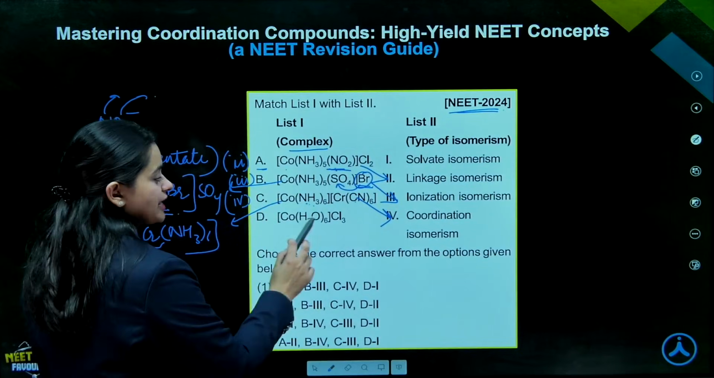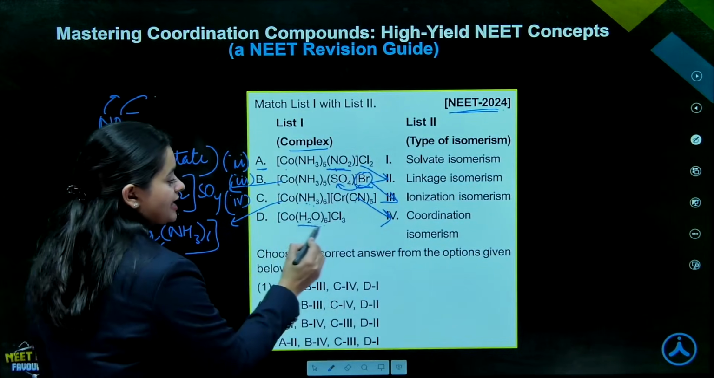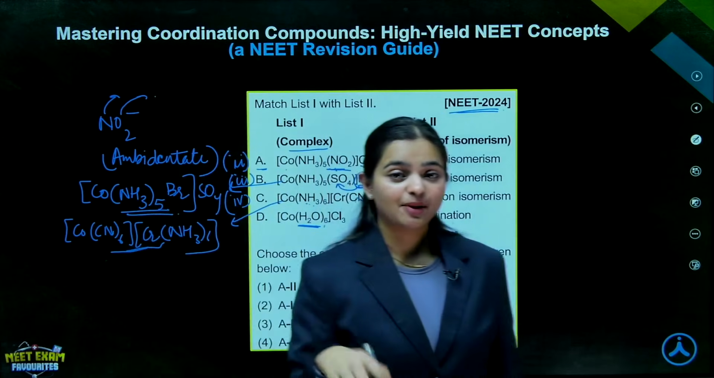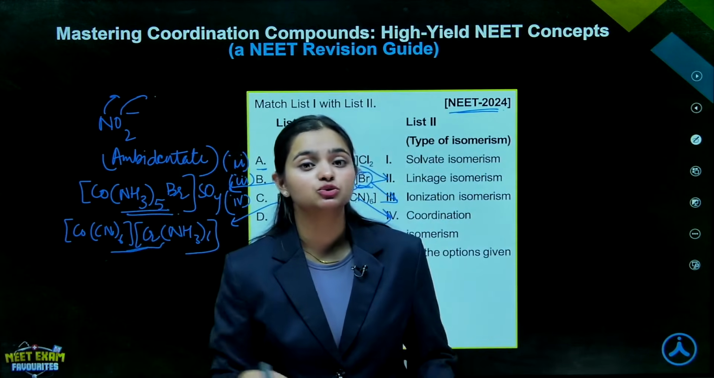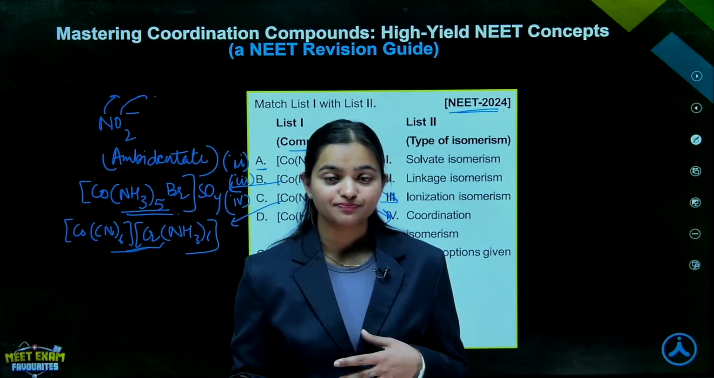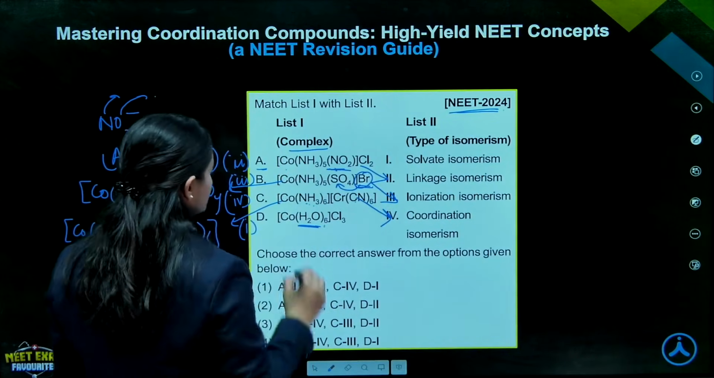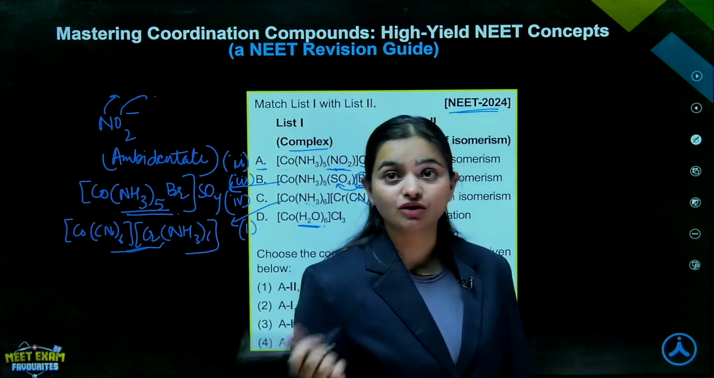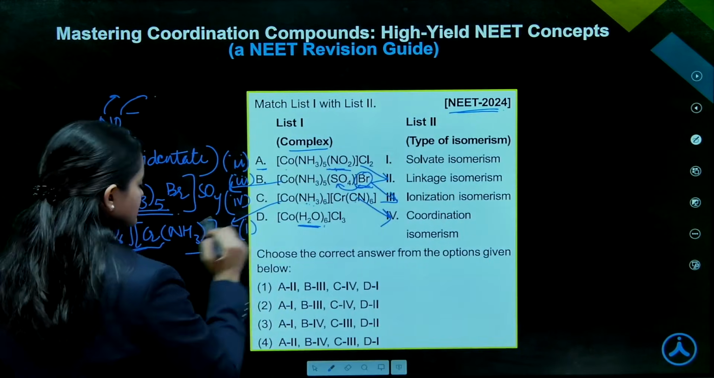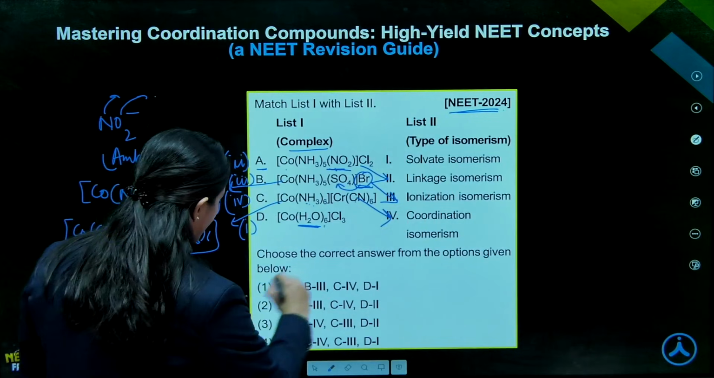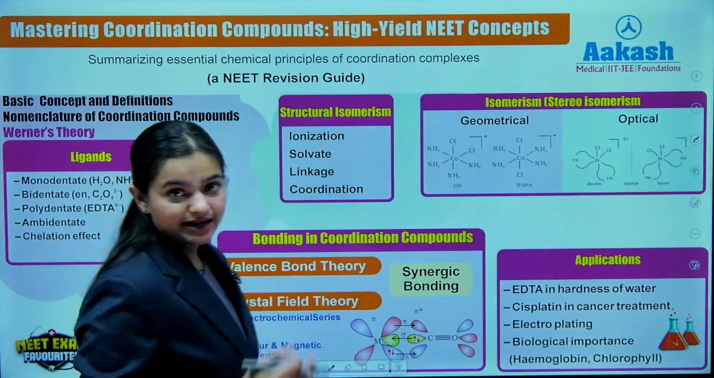Now D, Co(H2O)6 Cl3. H2O, I told you, we will have a solvent which will be able to show what? Solvate isomerism. This will be showing solvate isomerism. Will match with 1, right? A2, B3, C4 and D1. So option 1 will become your right answer.